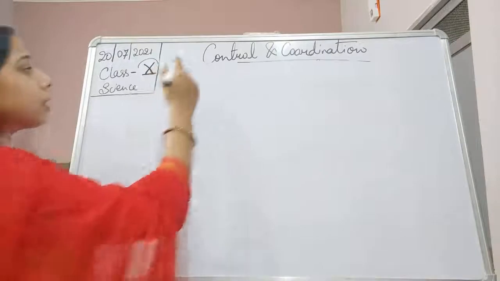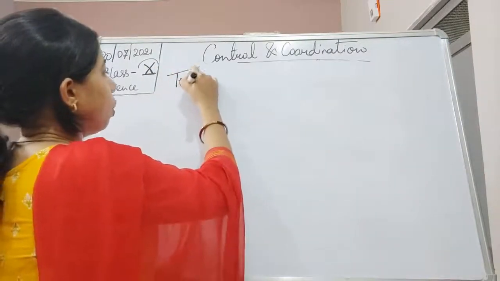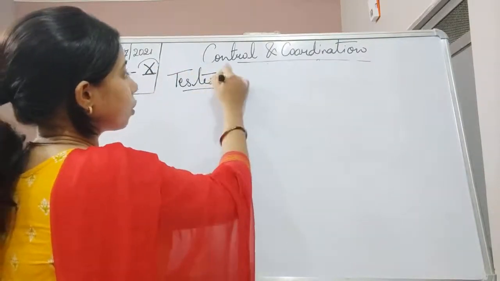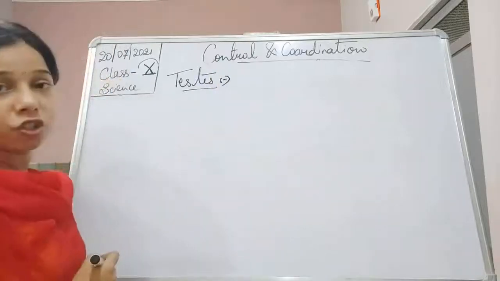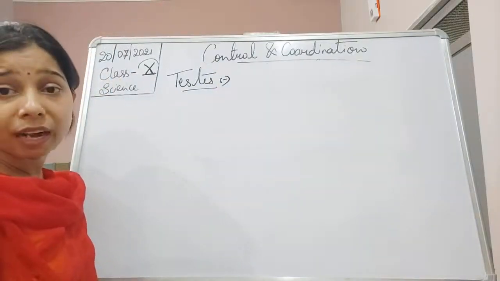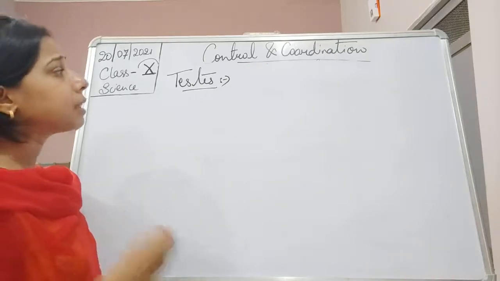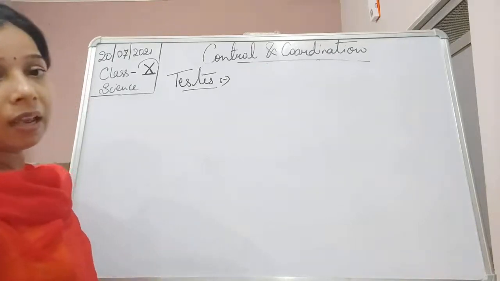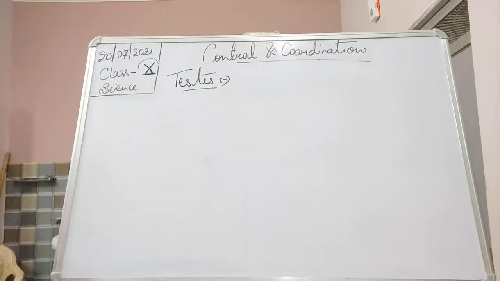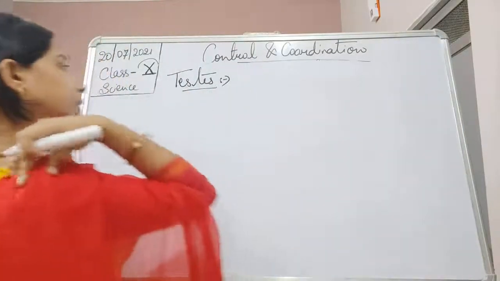After that, students, there is another kind of gland which we call the sex gland. Depending upon the gender, there are two different types of glands: one is the testes and the other is the ovaries. The testes are present in males and the ovaries are present in females. Now let us see the points included for the testes.